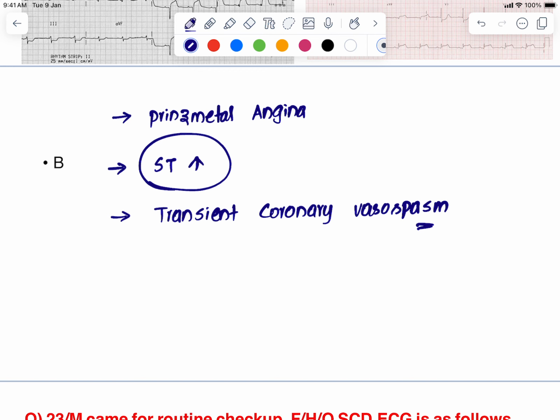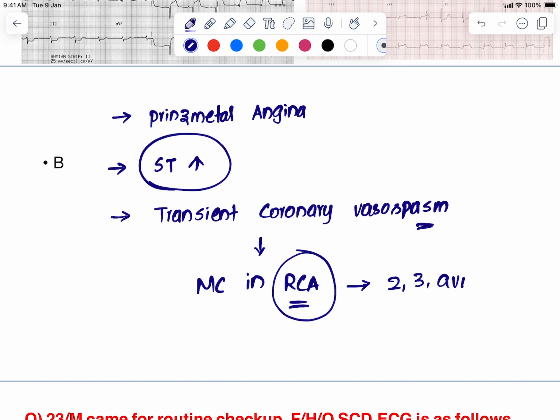This transient coronary vasospasm is most common in the right coronary artery. So if the right coronary artery is affected, you have ST segment elevation in leads 2, 3 and AVF, because the right coronary artery is the one most commonly affected.